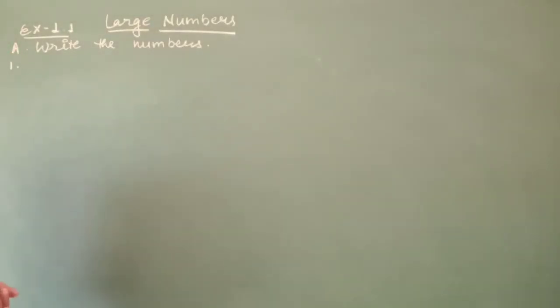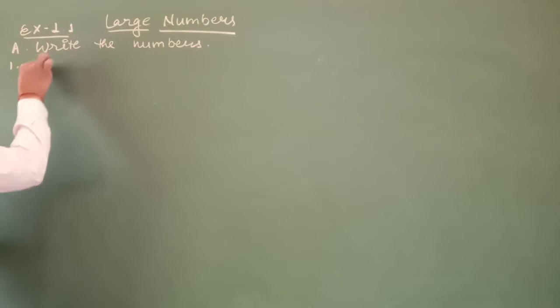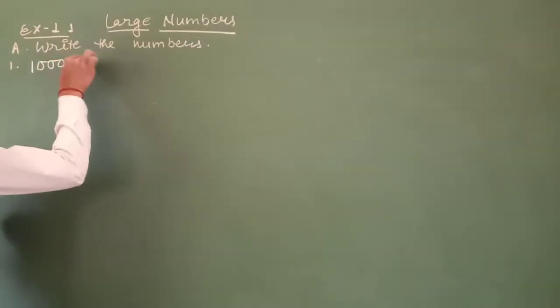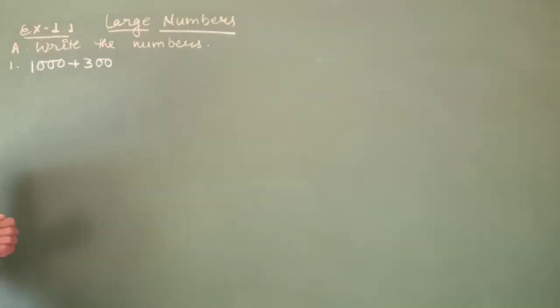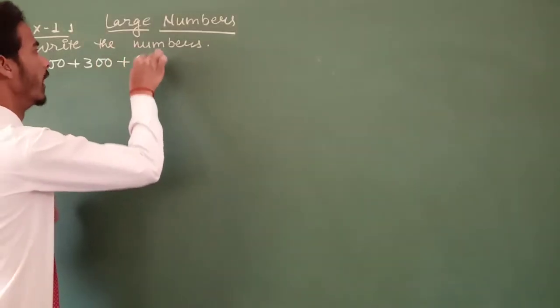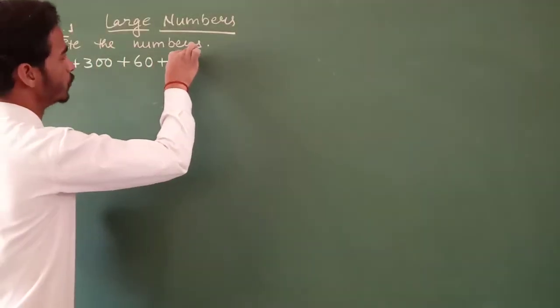The first question: there is a block of 1000, so that is 1000, and there are 3 blocks of 100, that means 300, and 6 blocks of 10, that means 60, and 2 single blocks, that means 2.